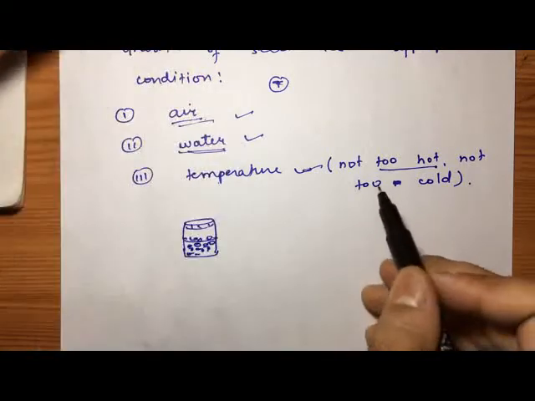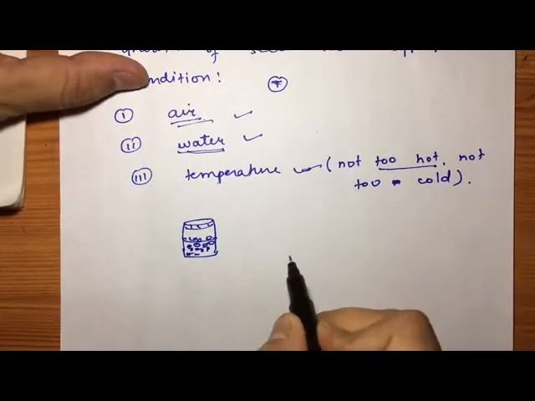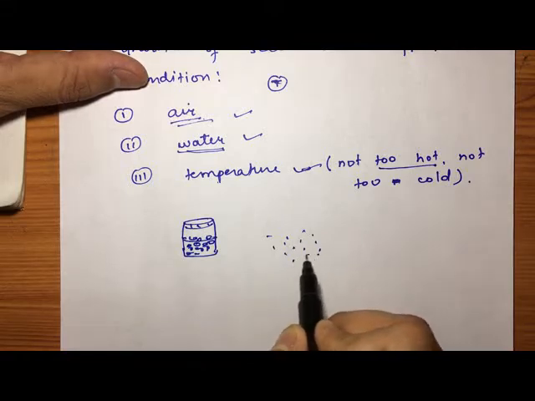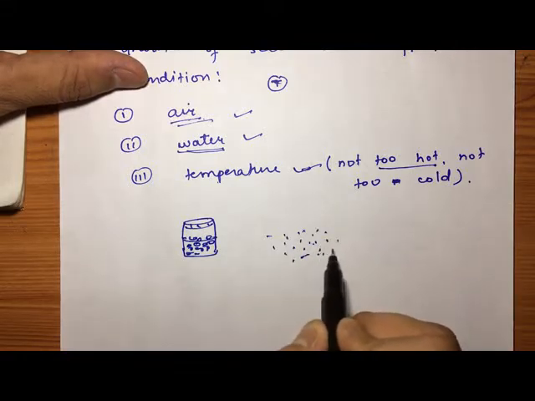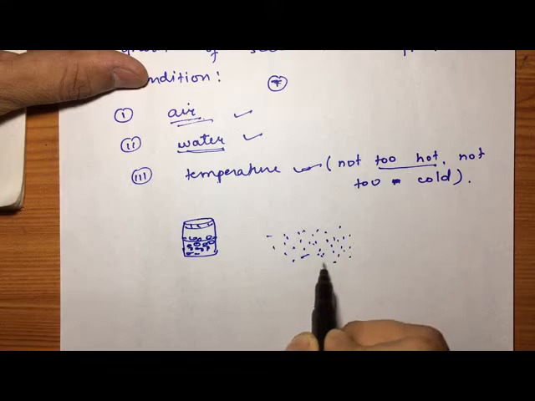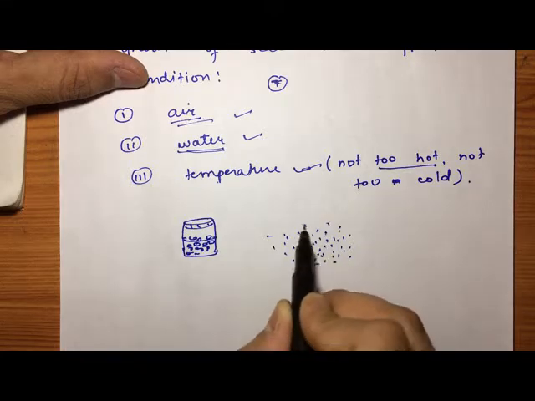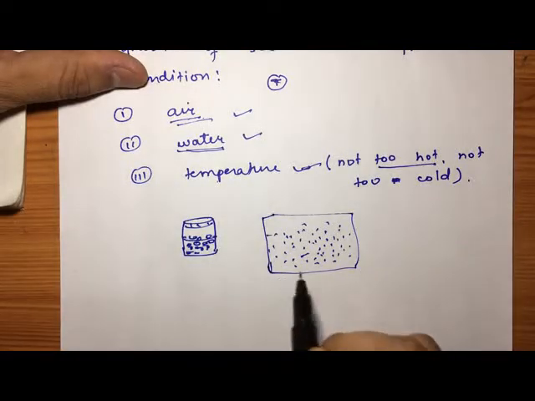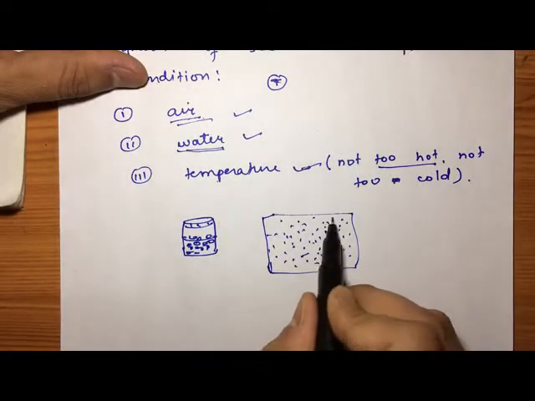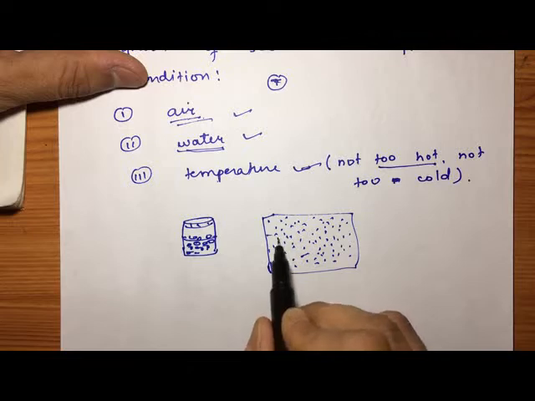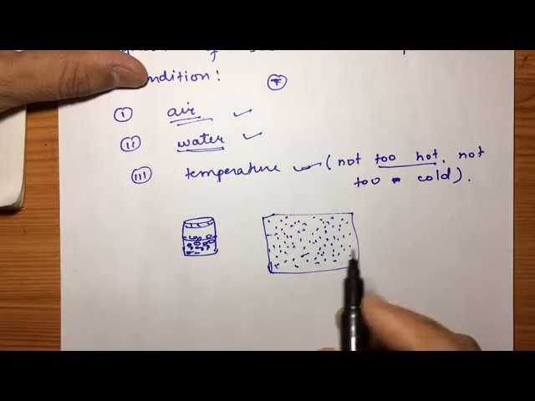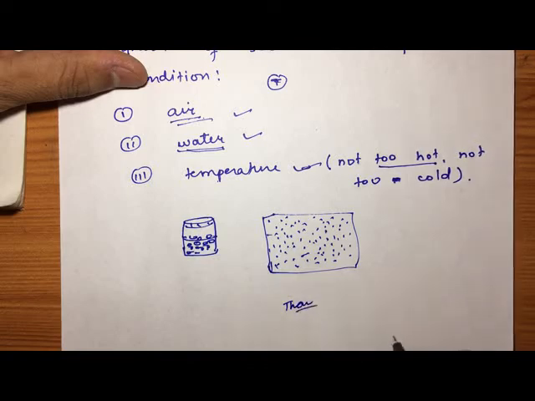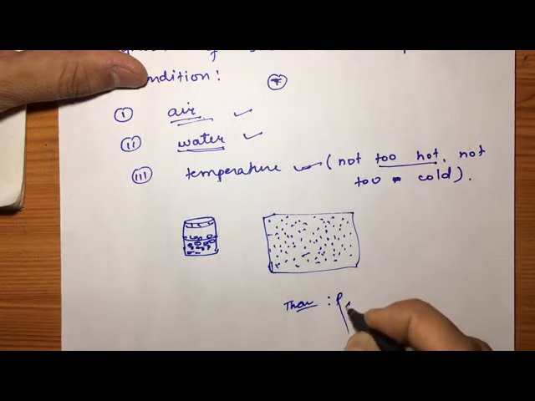And this we can see in a desert. A desert is a place where only sand is there, like this. In India, the name of that desert is Thar. Thar is the name of the desert which is in Rajasthan.